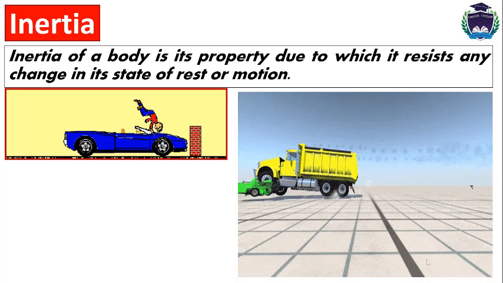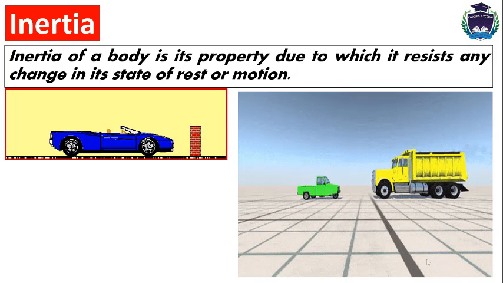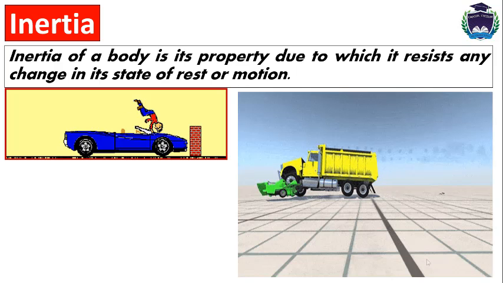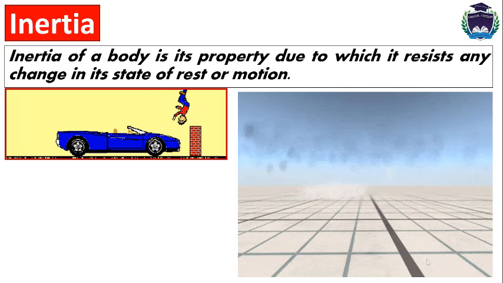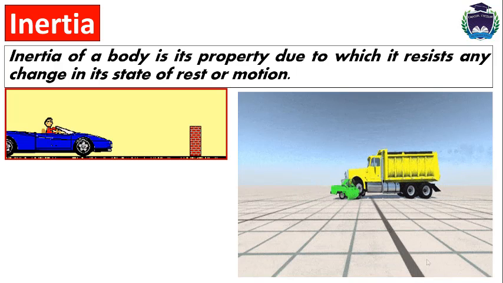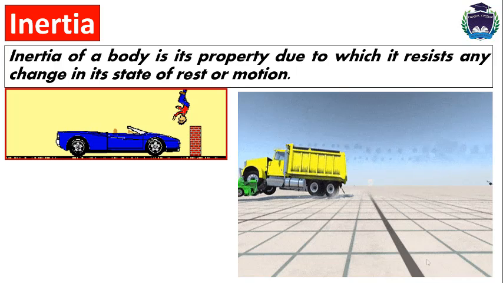A similar example you can see here. A light car and a heavy truck moving in the same direction. Because of the lighter mass of the car, the inertia of the car is also small, so it cannot resist the motion of a heavy truck. So inertia actually depends on the mass of the object.